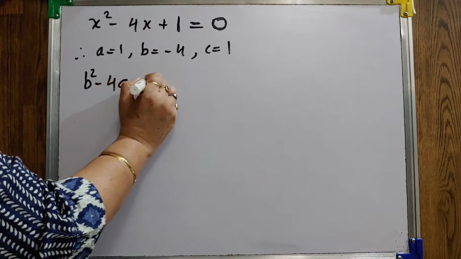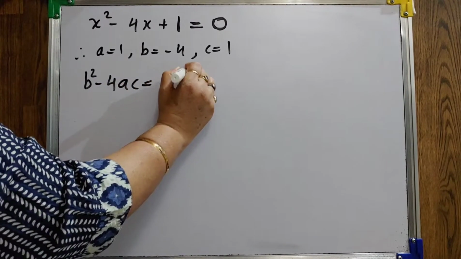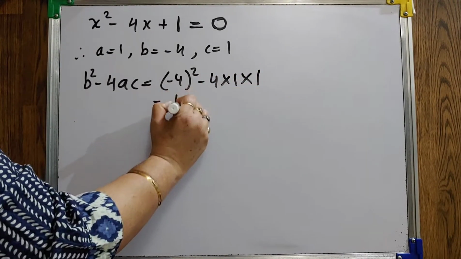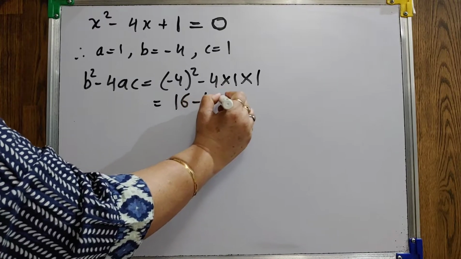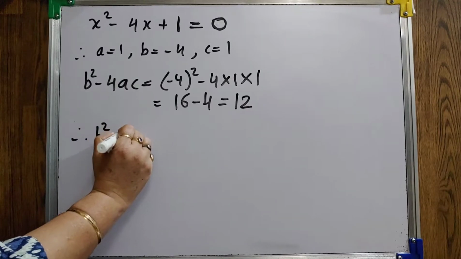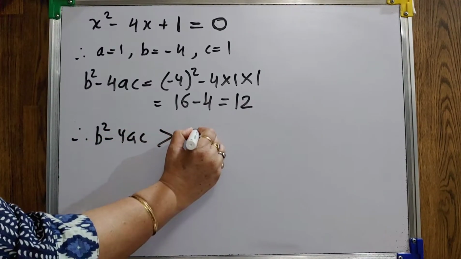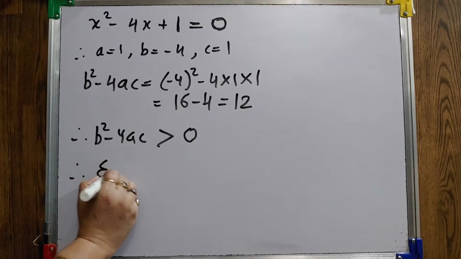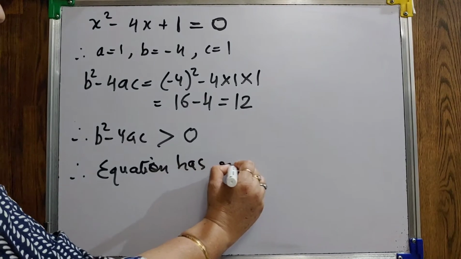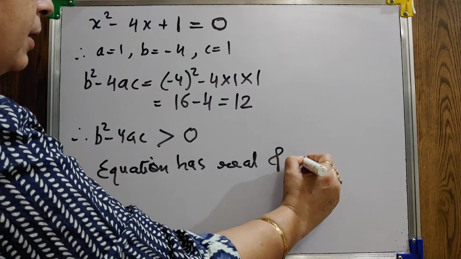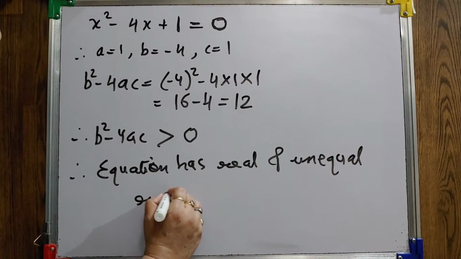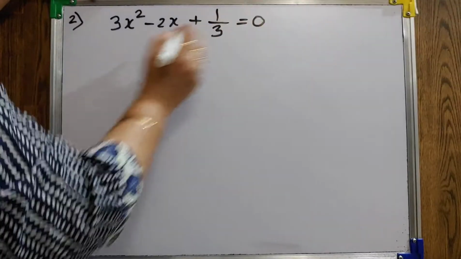B square minus 4AC. Your B is minus 4, A is 1, C is also 1. This will be 16 minus 4, which is 12. It is positive, so B square minus 4AC is greater than 0. Therefore, the equation has real and unequal roots.